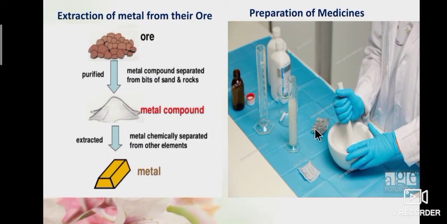Chemical changes are very important in our daily life. All new substances which we use in various fields of our life are produced as a result of chemical reactions. For example, metal is extracted from its natural compound, ore. First the ore is purified and then the metal is extracted. Like that, medicines are prepared by carrying out a chain of chemical changes.